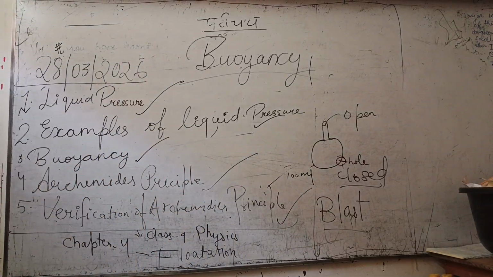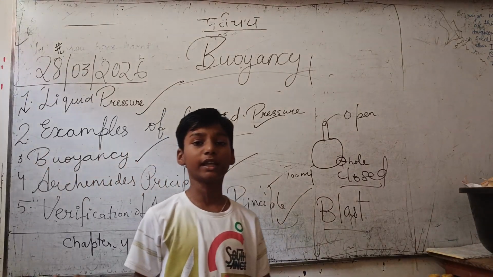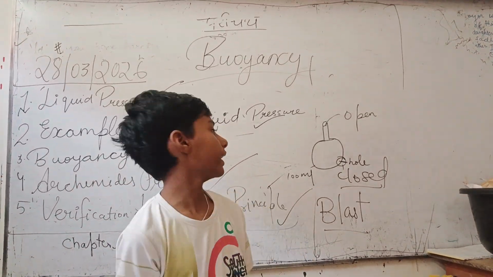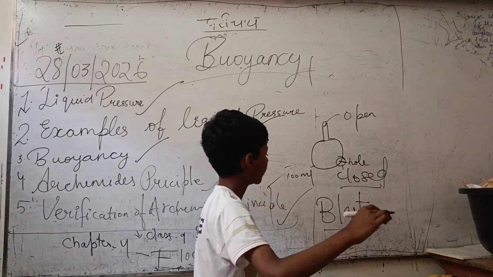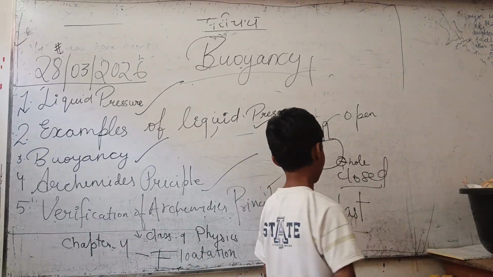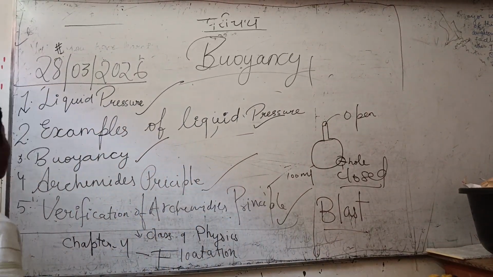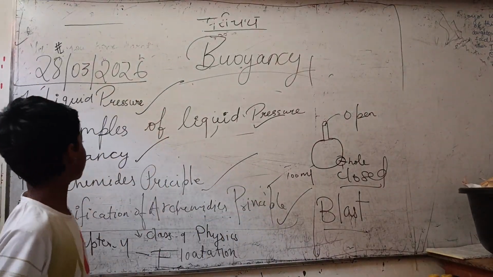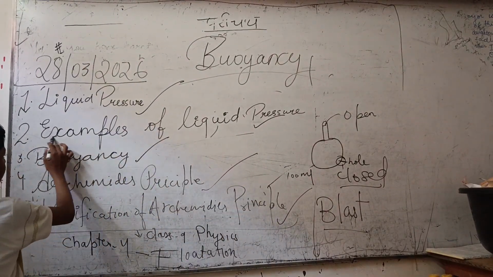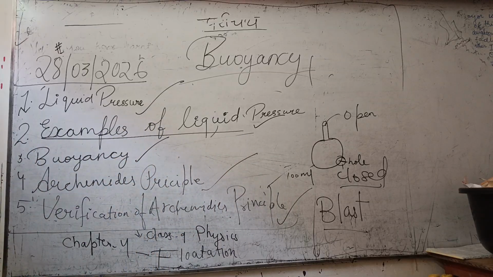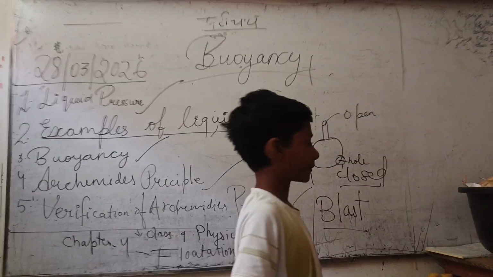So liquid nitrogen has to be in an open area. If the opening is very small or there is nothing, it will blast at the same moment. So we have seen liquid pressure. Now we are going to study examples of liquid pressure.